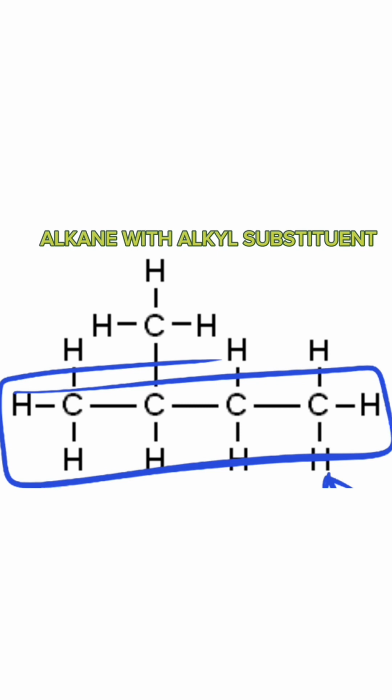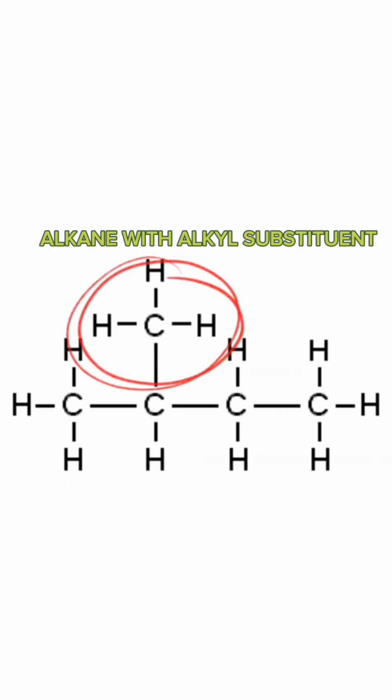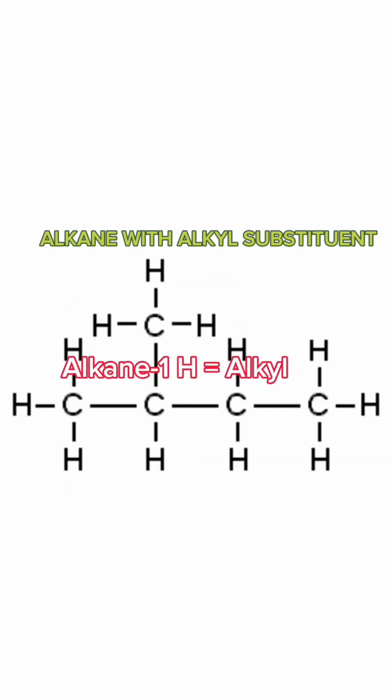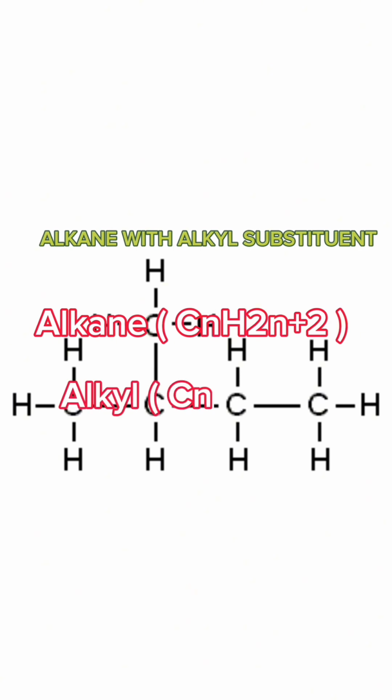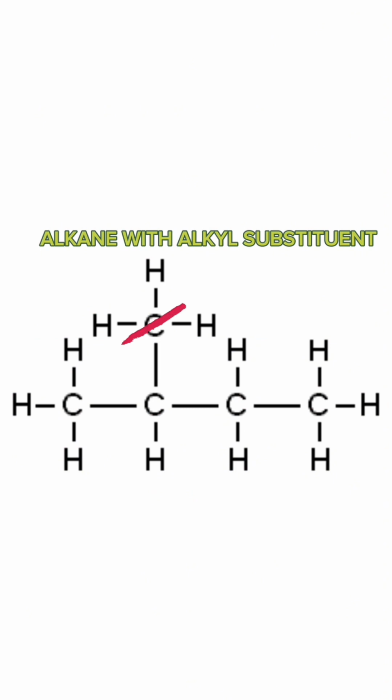This is an alkane with an alkyl group as a substituent. An alkyl is an alkane which has lost one hydrogen. Alkane has the general formula of CnH2n+2, where n is the number of carbon atoms present. Alkyl has a general formula of CnH2n+1. Without the alkyl group, the name would have been butane.